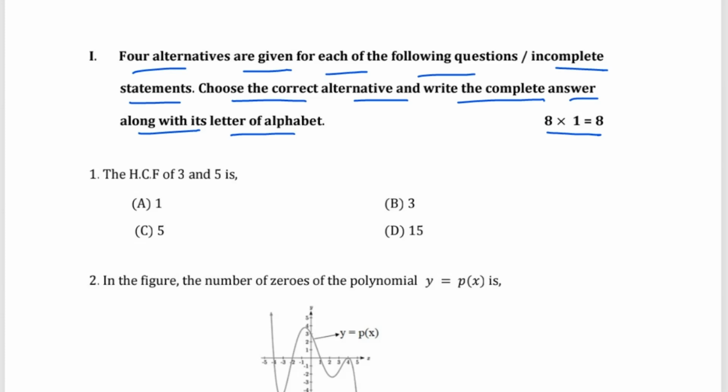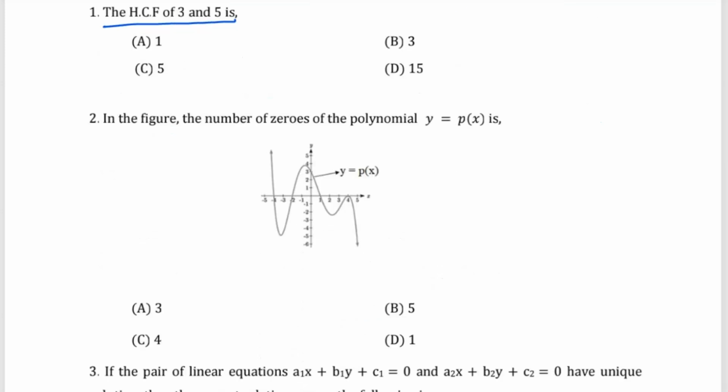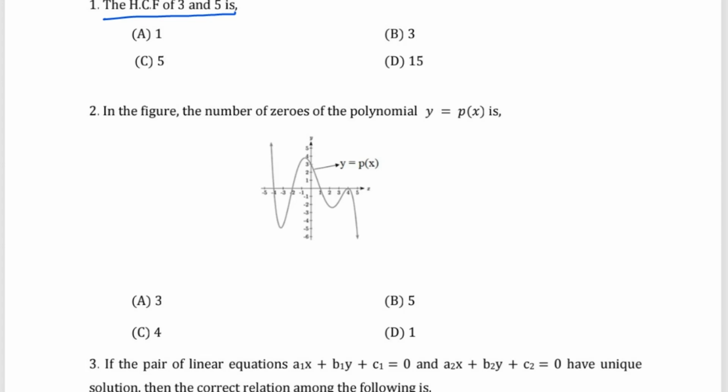The first question is: the HCF of 3 and 5 is. You have to select what is the HCF of 3 and 5. They have given option A is 1, option B is 3, option C is 5, and option D is 15. The second question: in the figure, the number of zeros of the polynomial y equals p(x) is. So you have to find the number of zeros. Option A is 3, option B is 5, option C is 4, option D is 1.